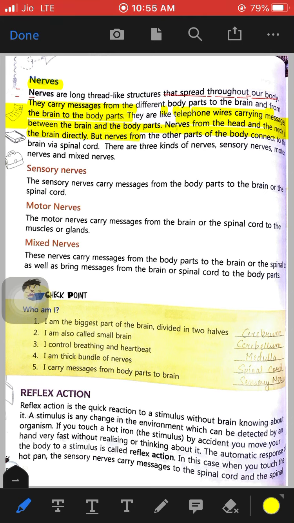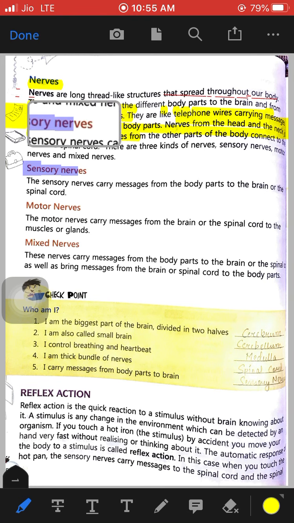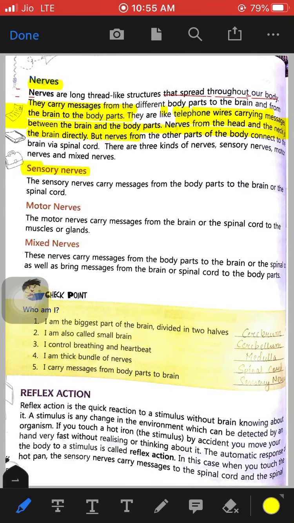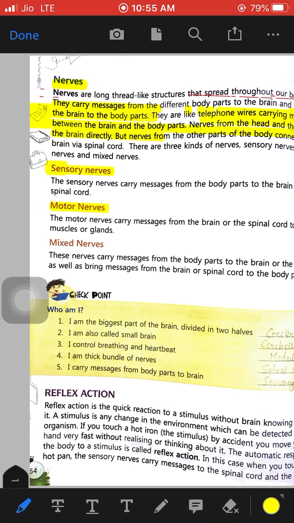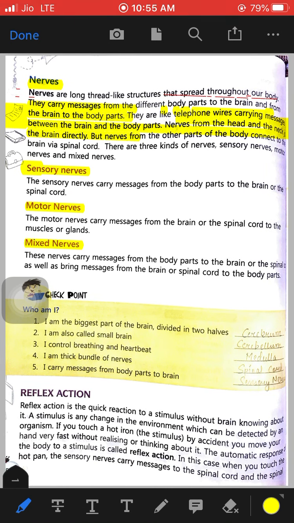So there are three kinds of nerves that we will study. They are sensory nerves, motor nerves, and mixed nerves. So these three types of nerves we will study.